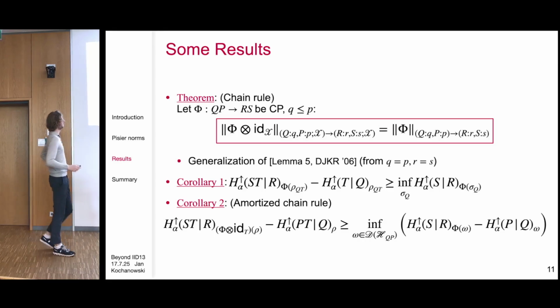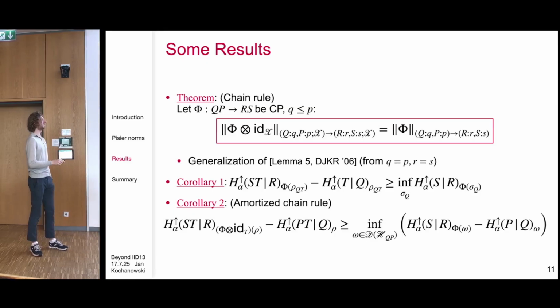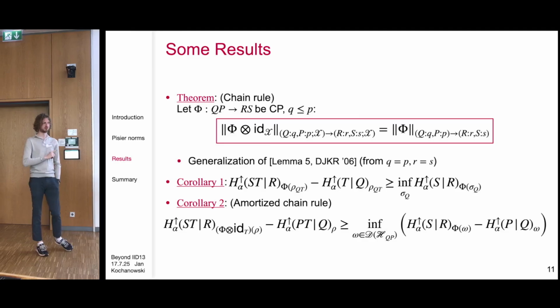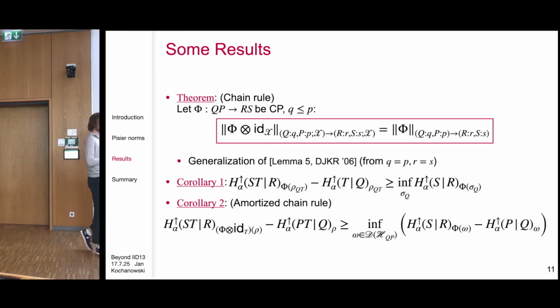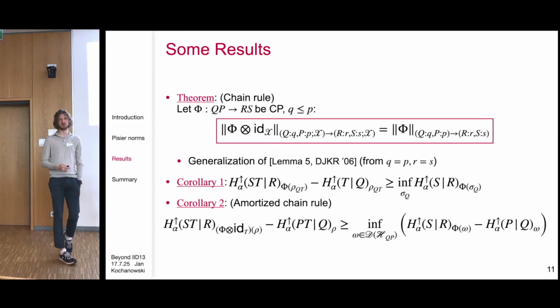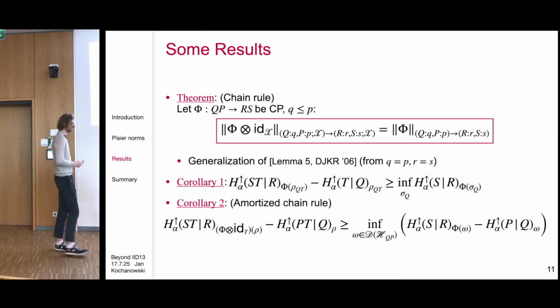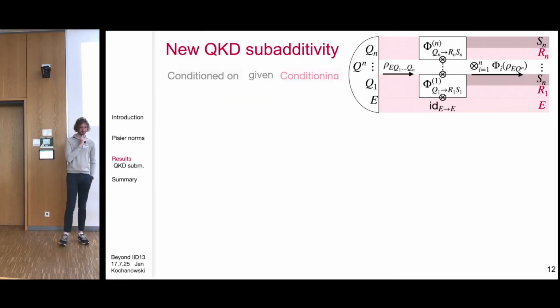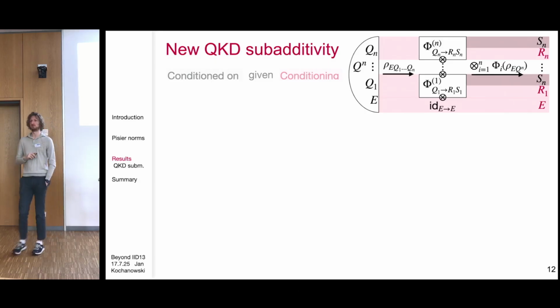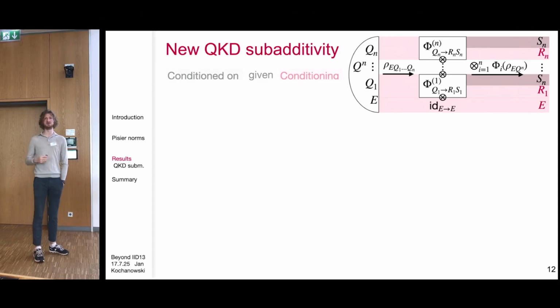We'd be interested. But this chain rule, or in particular this equality here, is also very important because it's very fundamental. And with this, we can show many more chain rules and entropic inequalities. In the next few minutes, I want to emphasize the one particular chain rule that we use to prove security of certain time-dependent quantum key distribution protocols. So the setup is the following.